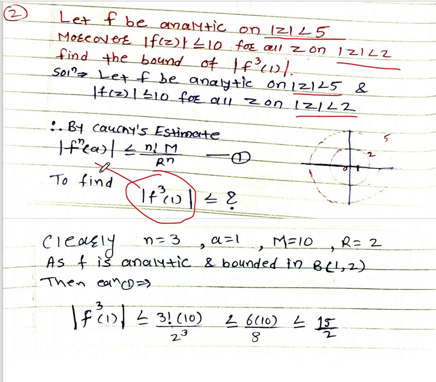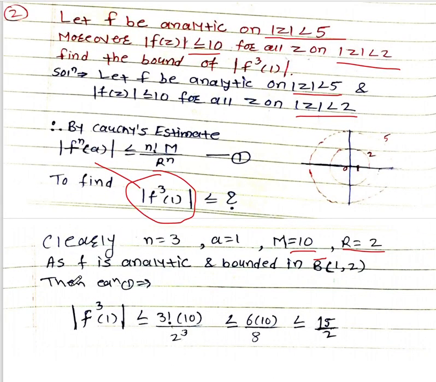Here a is any point which is inside the circle, and M equal to 10 which is given in the question, and r equal to 2, the radius of the inner circle. As we are given f is analytic and bounded in the circle, then by using equation number 1, put all values.